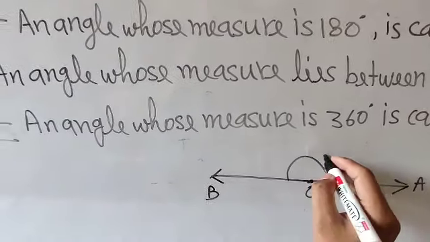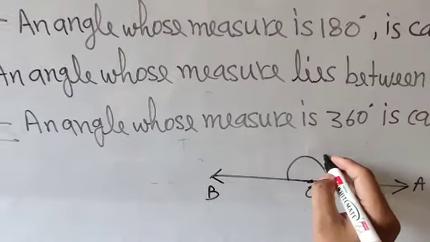Now next, the reflex angle. An angle whose measure lies between 180 degrees and 360 degrees is called a reflex angle. So an angle which is greater than 180 degrees and less than 360 degrees is called a reflex angle. For example, 200 degrees, 270 degrees, 280 degrees. These are angles existing between 180 and 360 degrees, so these are called reflex angles.